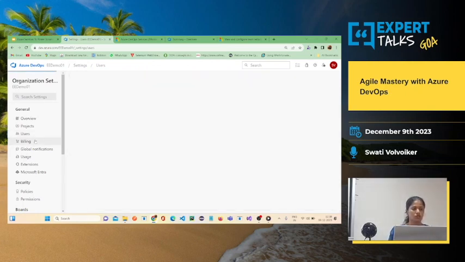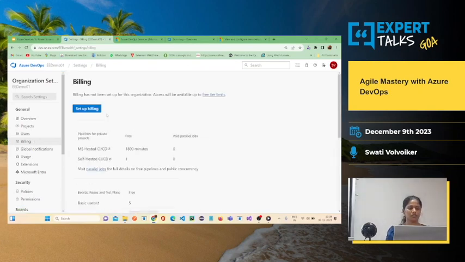Here there is a billing option. One thing the software provides is that you can create your own account free of cost. The first 5 users that you add will be free of charge. The basic plan will also be free of charge. The test plan tool will be free for 30 days. But after that you will have to pay a certain amount, like $5 or $6 per user.